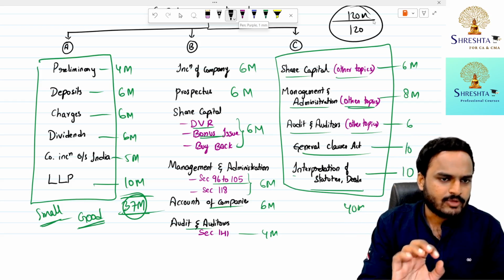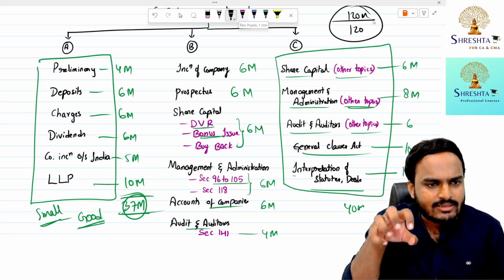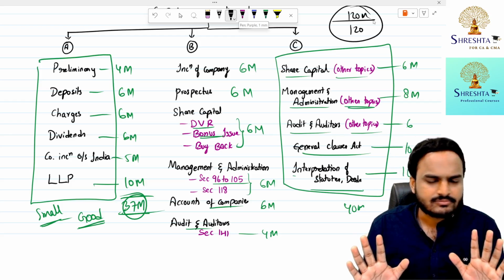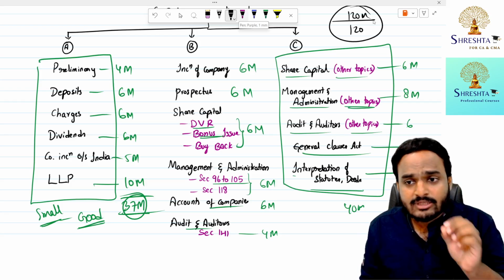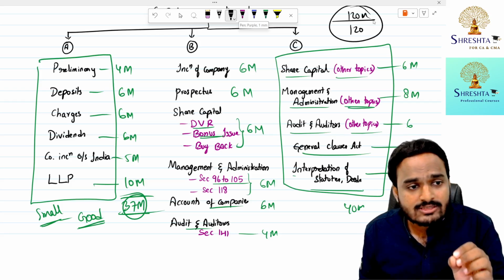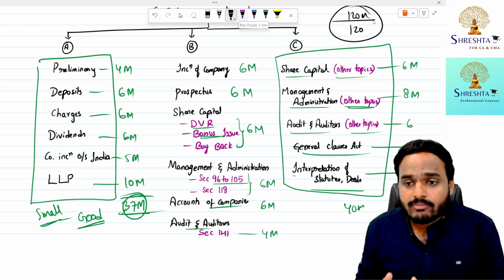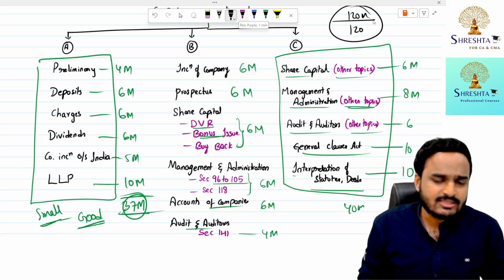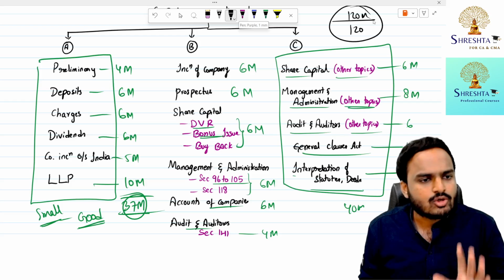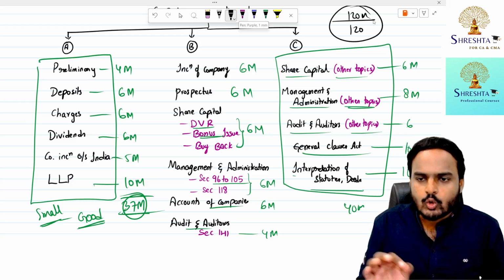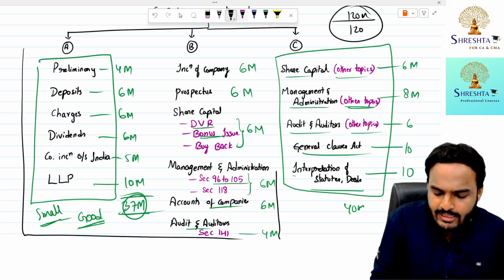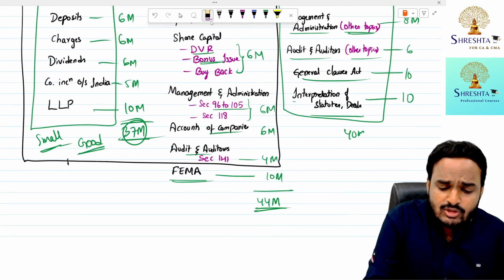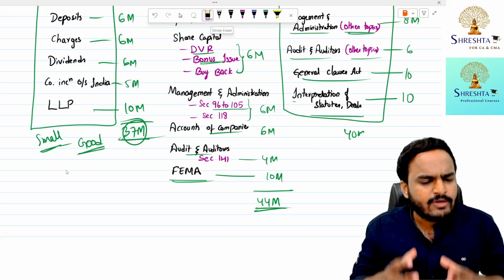That is sufficient. Coming to my paper, there is no need to read the complete 120 marks. Even if you prepare 80 marks and attempt those 80 marks in a perfect manner, you can easily score 60 marks. If time permits, you can increase from 80 to 90, from 90 to 100, from 100 to 110. Since there is a time constraint, I'm asking you to take choice while preparing. Moreover, don't take choice of category A and category B topics. Don't take risk; or just take the risk, but that risk should be a calculated one.